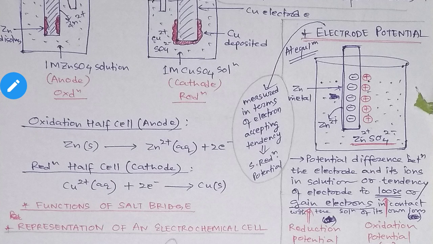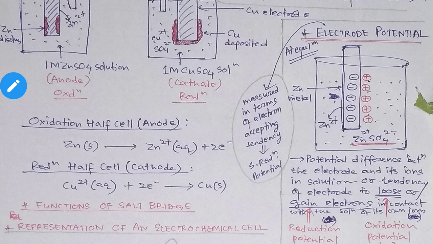So two things you will remember. One is the electrode: the metal rods which we use here are called electrodes. And the compounds which on dissolution in water produce ions are known as electrolytes. An example is zinc sulfate, ZnSO4.